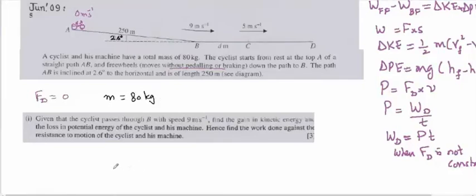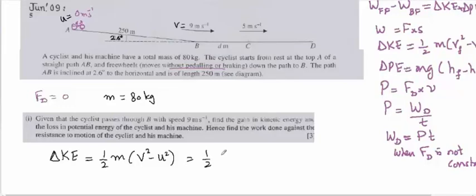So we have to find the gain in the kinetic energy, which is simply delta KE. If it is positive, it means it is gain, and if it is negative, then it will be loss. So delta KE is equal to half m into V square minus U square, where U is equal to 0 and V is equal to 9. So it is half into 80 into 9 square minus 0 square.